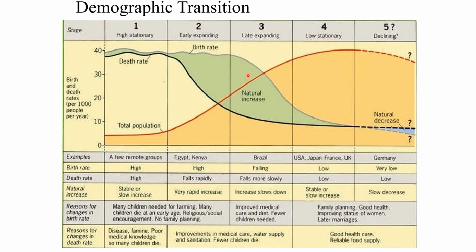Then comes late expanding. Here what happens? Slowly economic development happens. As you see, the birth rate has increased so much. In the next generation there are many young people who will work and earn a livelihood. Similarly, educational development increases, and as education and economy increase, there is a chance that older practices start reducing.